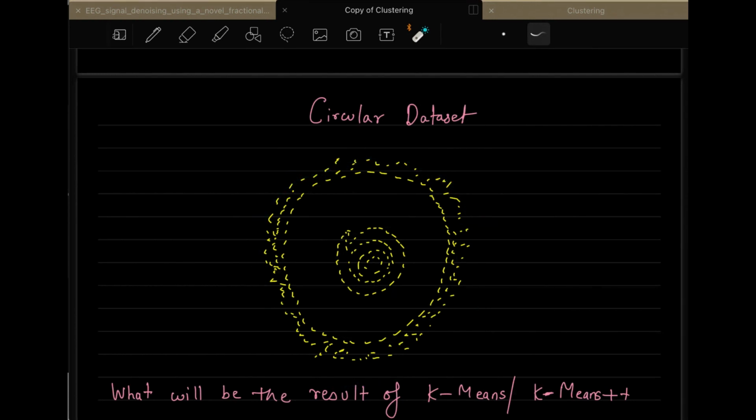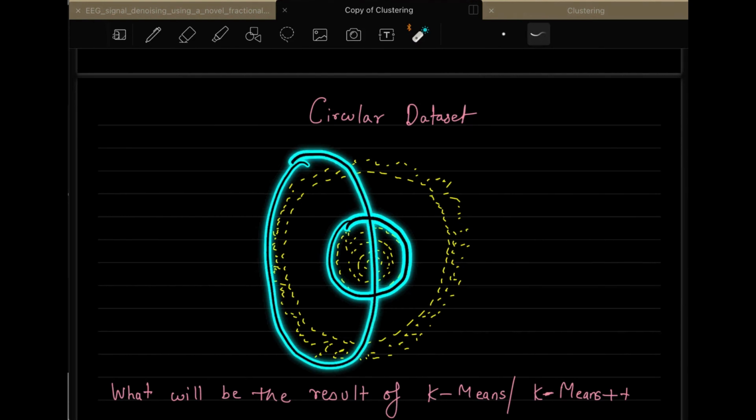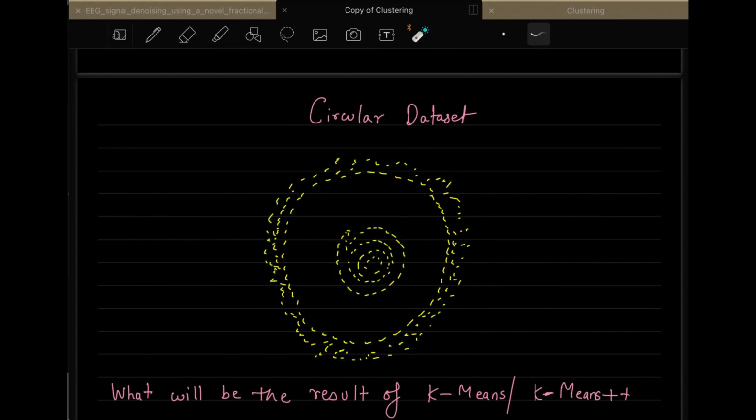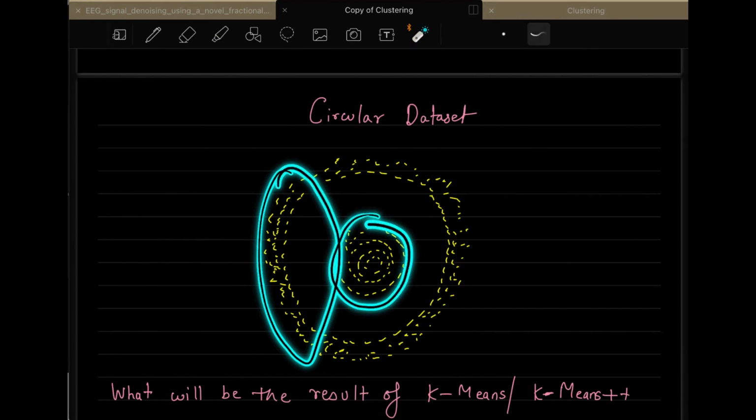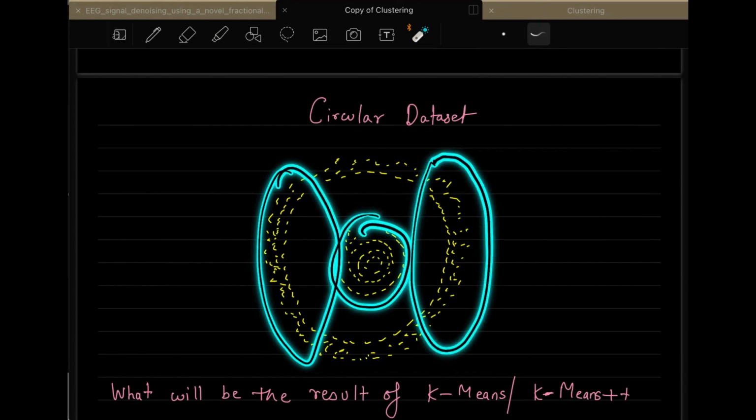In this particular case, can anyone tell me, if I apply k-means or k-means plus plus, what will be the clustering that will happen for this data set? Any one of you can answer? Inner cluster will be like a single entity, while the outer one will be differentiated into multiple clusters, I guess. So you are saying it will be like this, and the second one like this, and the third one like this? Something like that?